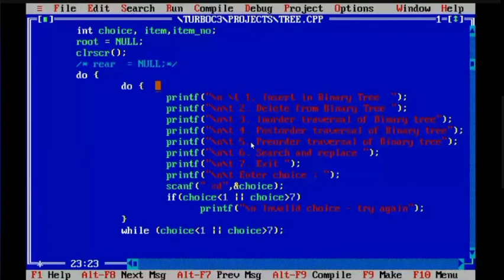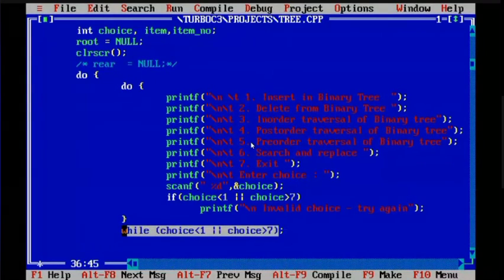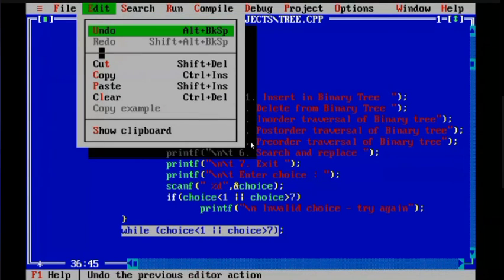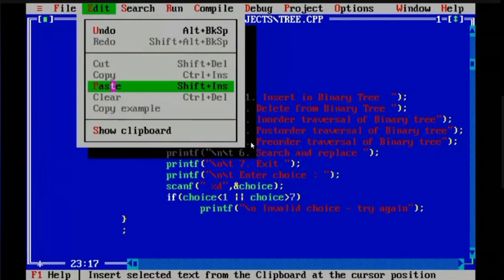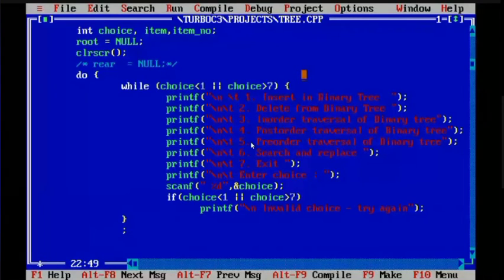With while, the semicolon will not be there. We will just cut this from here and paste it here. We will not be having do. I will not be having any semicolon, because this is an entry control loop, so no need to give any semicolon. Is it clear for all of us?